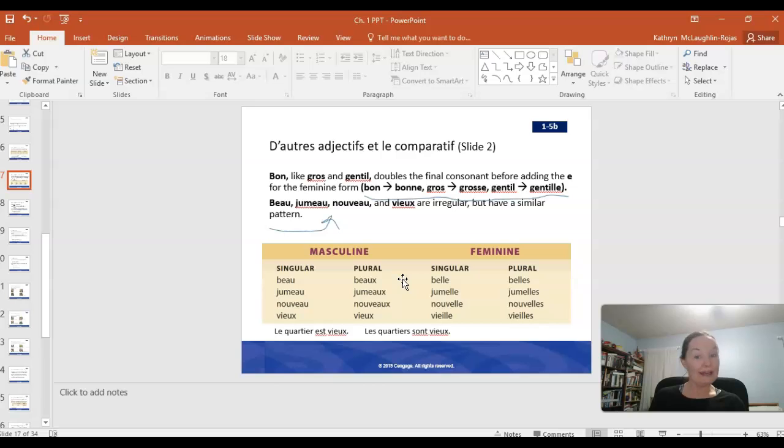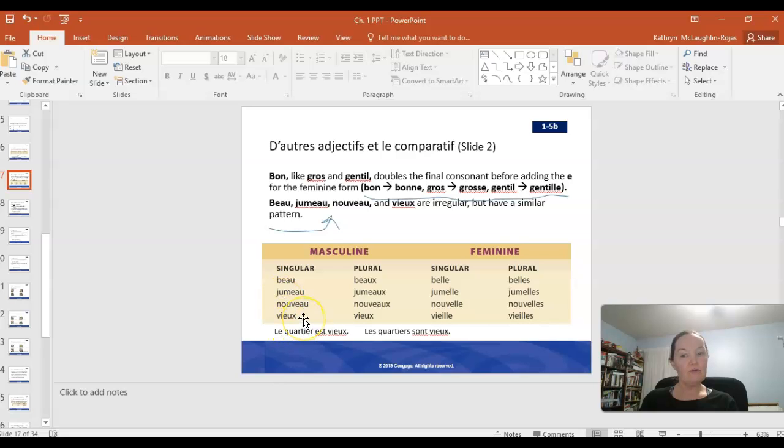Jumeau, which is twin, you would add an S to the end to make it masculine plural. Jumelle is the feminine form of jumeau, and you add an S to it to make it plural. So if you wanted to talk about twin sisters, les sœurs jumelles, then you would use this form right over here because they are girls and you're describing them by saying that they're twin sisters. Nouveau is just like beau and jumeau. You're just adding an X to the end to make it plural. And then we have the feminine forms nouvelle and nouvelles.